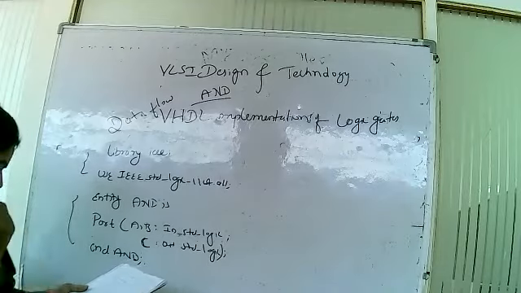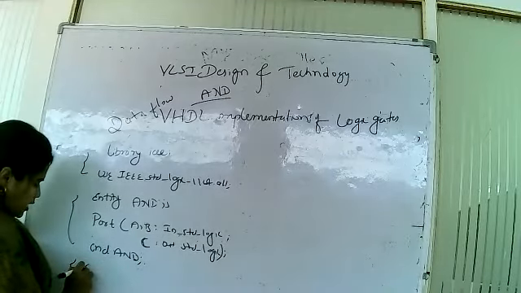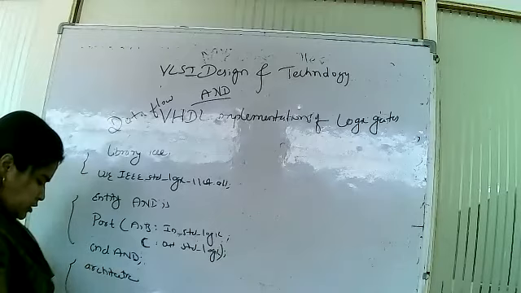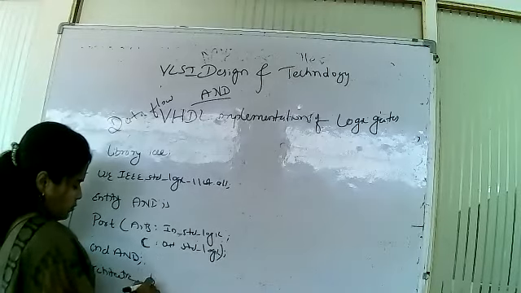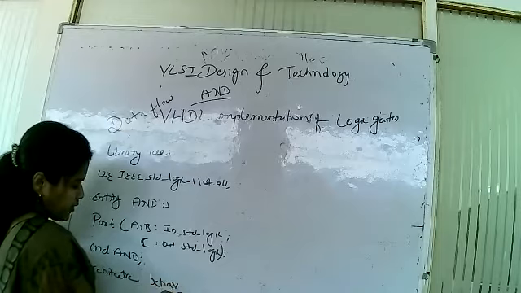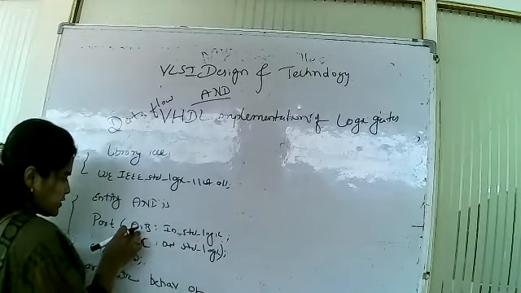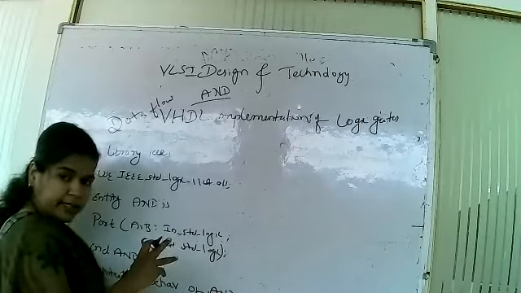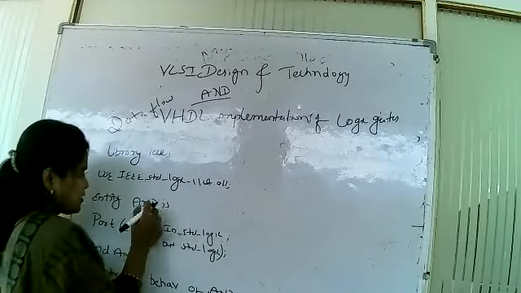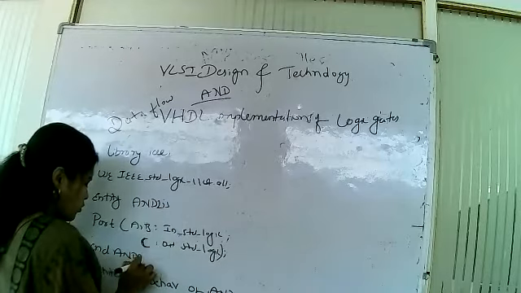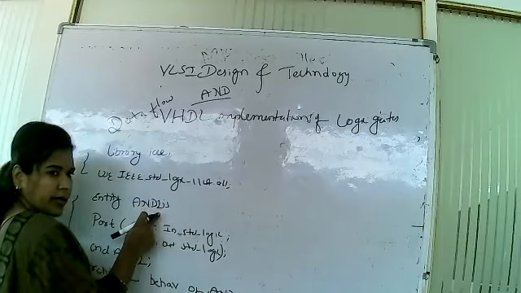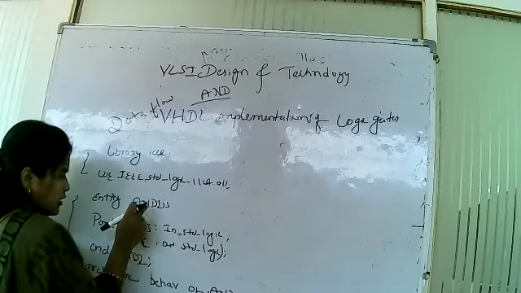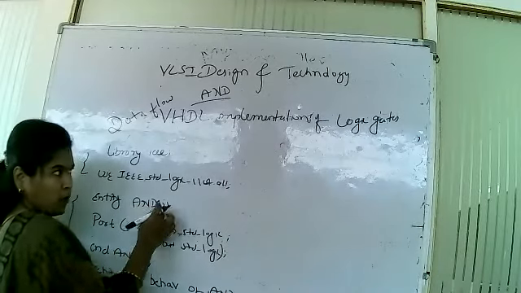Next we will go for the architecture. Architecture behavior of, actually the behavior model is behavior of. Entity name is what? AND2. But keep it in mind, we should not use AND as this name, because AND is already a logical operator.